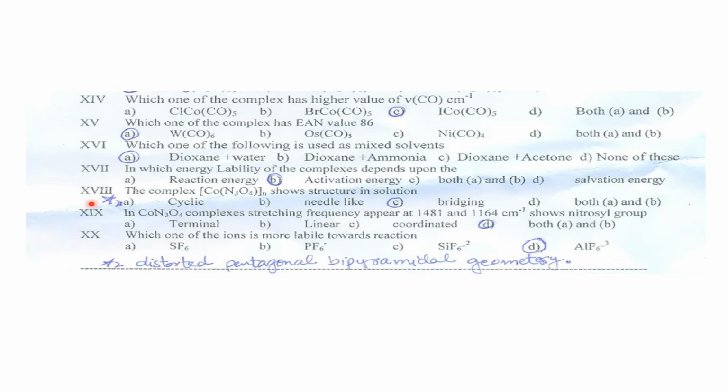Then we have MCQ number 18. The complex Co(NO3)4 shows which structure in solution: cyclic, needle-like, bridging, or both A and B? This is again a confusing type. I searched a lot, and the information I found is that the geometry of this complex is distorted pentagonal bipyramidal. So it can be bridging. C is the correct option because pentagonal bipyramidal geometry can be bridged.